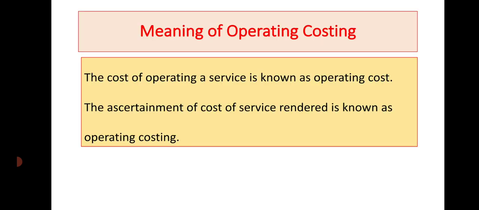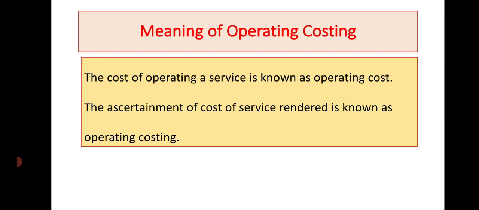Before going to discuss the meaning of operating costing, let me tell you there are two types of industries: manufacturing industries and service industries. In case of manufacturing industries, they are converting raw materials into finished goods. But this is not the case in service industries. They are not going to manufacture any goods, but they are providing or rendering services to their clients or customers.